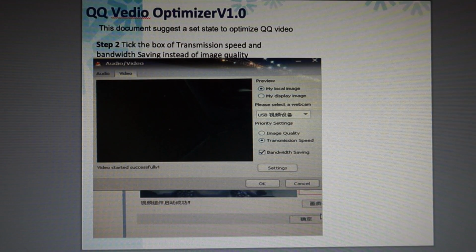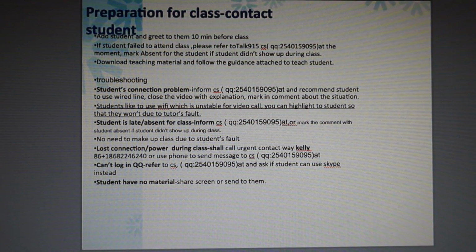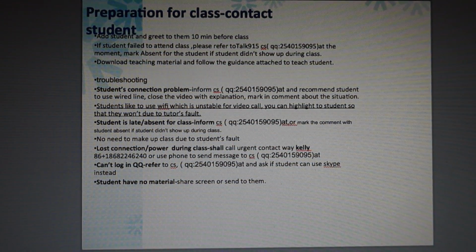Now turn to page 11. This section is a preparation for class. Contact students. Add the student and agree to them 10 minutes before class. If the student fails to attend class, please speak to Talk 915 CSQQ at the moment, to mark absence for the student. If the student doesn't show up during class, you will still get paid for the lesson. Download teaching material and follow the guidance. Attend to teach the student. You can find how to download teaching material on page 4 of TPT.